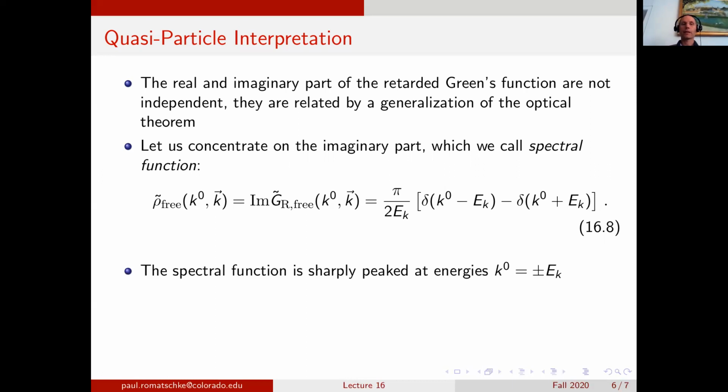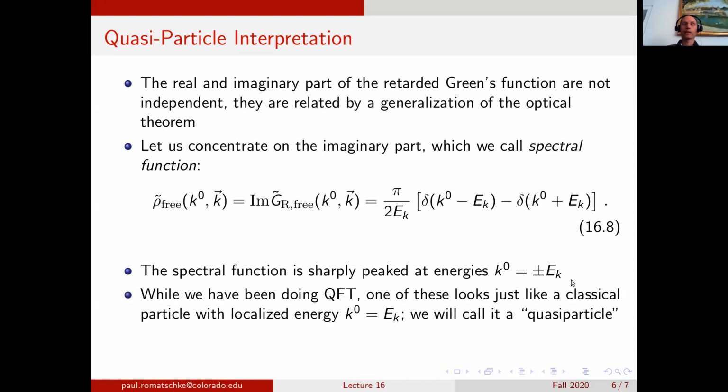Because of the delta functions, the spectral function is sharply peaked at the energies k naught being plus or minus e_k. We've been deriving this result in quantum field theory, but if you have a spectral function that's sharply peaked, that really is more like a localized excitation that has an energy k naught equal to e_k for this first part here. That sort of looks like a particle. If you have an excitation that is well localized in its energy, it's not a diffuse object, it's a very concrete excitation, and we could call this a particle.